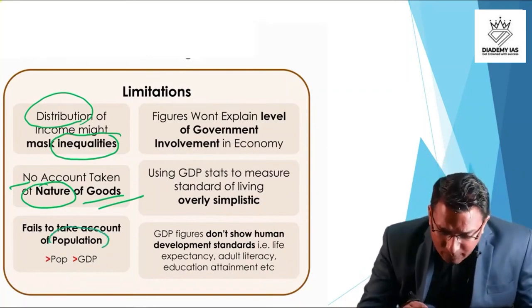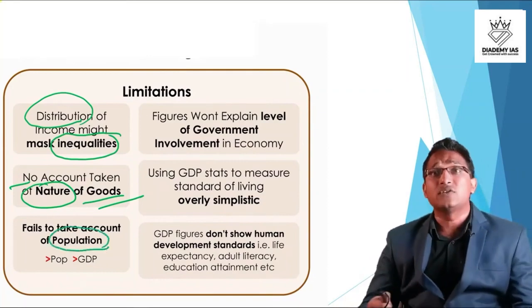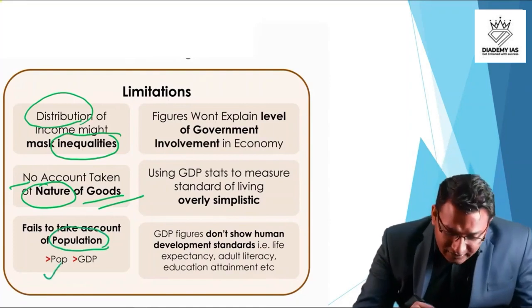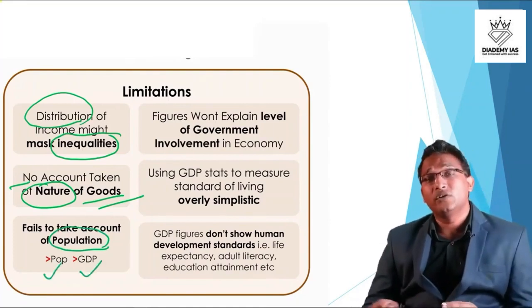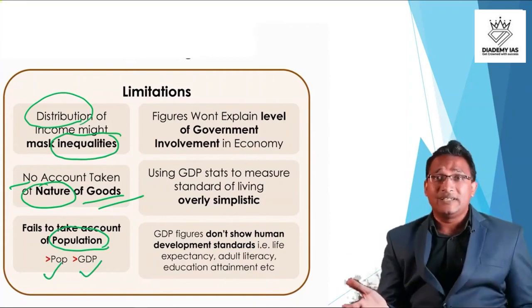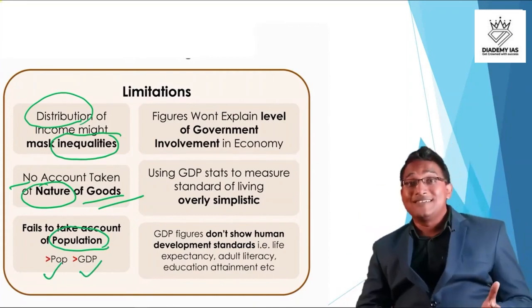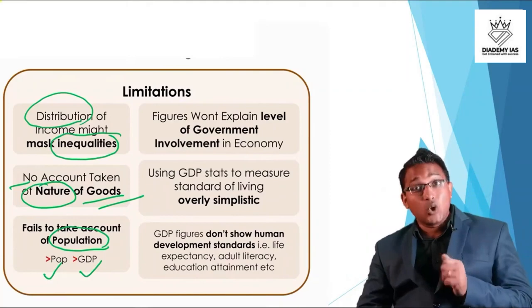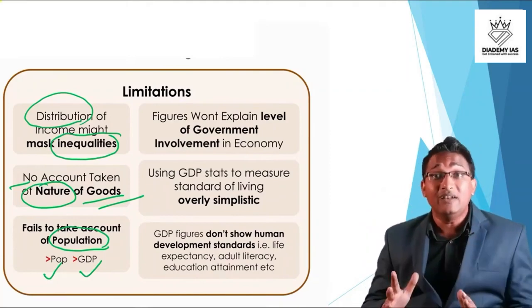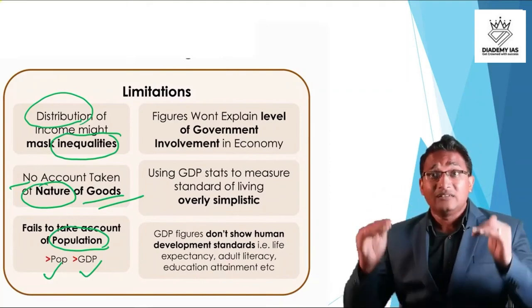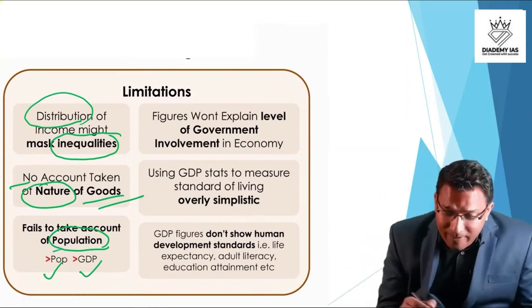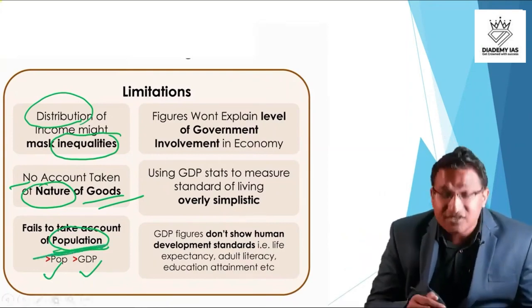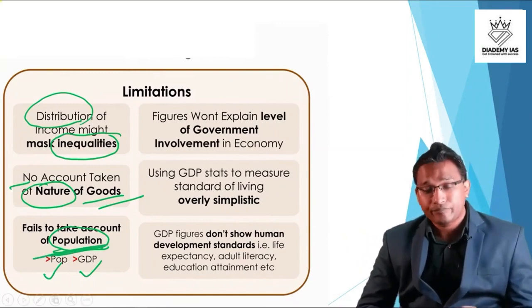It fails to take into account the population. So we are not able to see whether the increase in the population is matching with the increase in the GDP. There is a possibility that GDP is increasing at 5% and the population is increasing at 6%. So overall, at the per capita level, at the individual level, there is a decline in the GDP. So this population impact is ignored in the calculation of GDP.